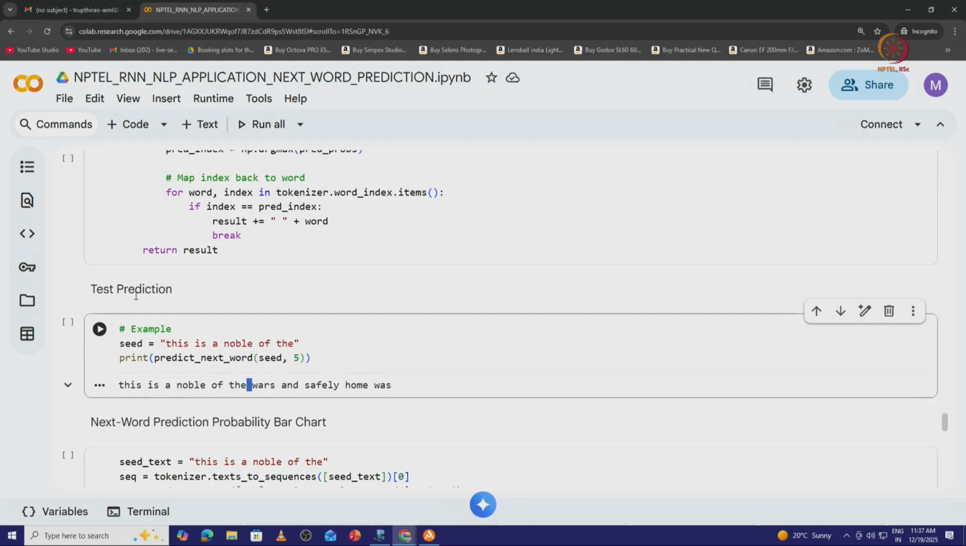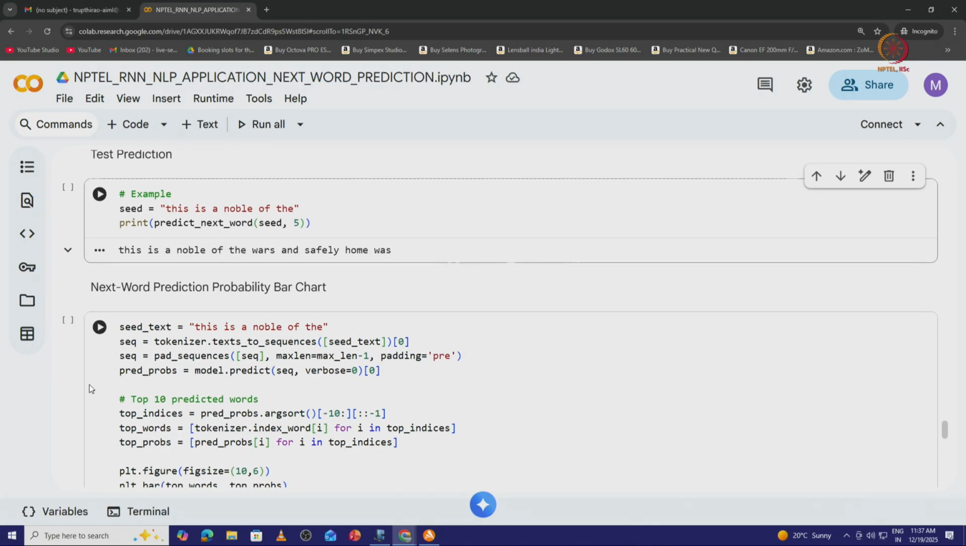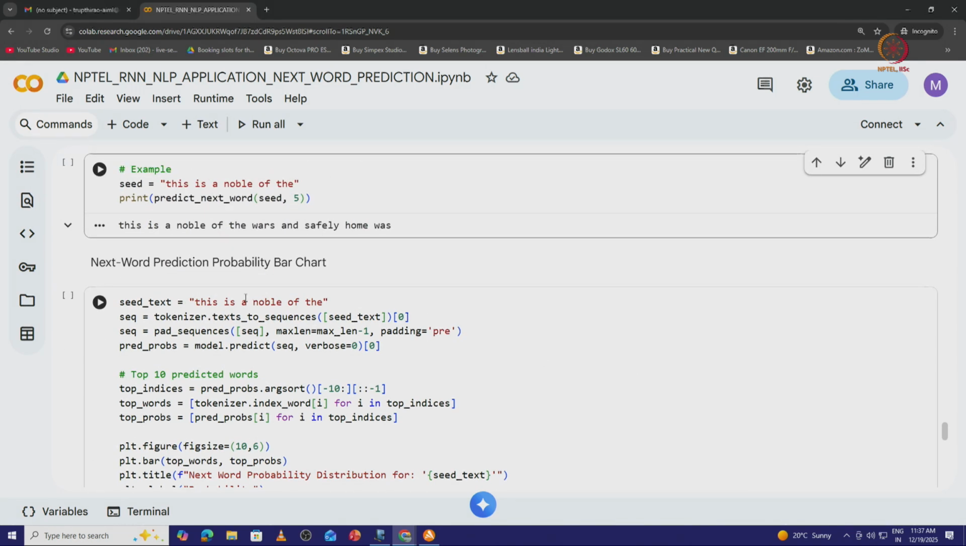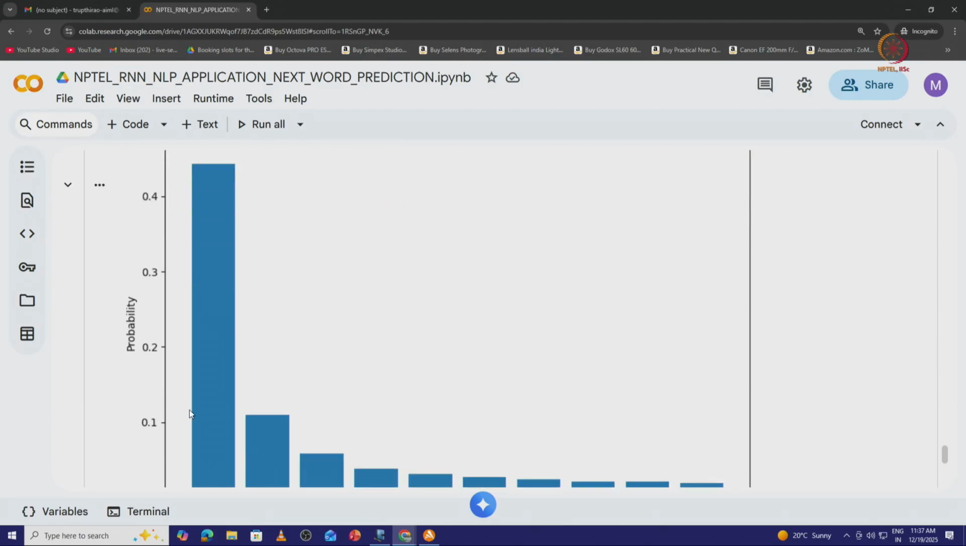So, what is the test prediction? We have taken a simple seed sentence, "this is a noble of the". We are trying to predict the next word, the seed followed by the 5 words. So, for "this is a noble of the", the 5 words predicted based on probability are "was" and "safely home was". This is the prediction. Likewise, we can get the higher probability words, that is, the probable words which may occur after this sentence. That is what can be seen here.